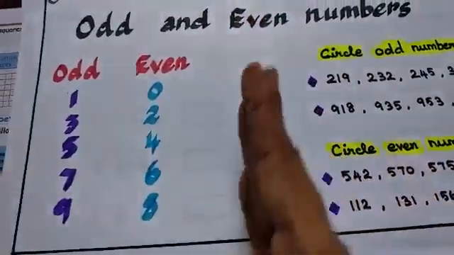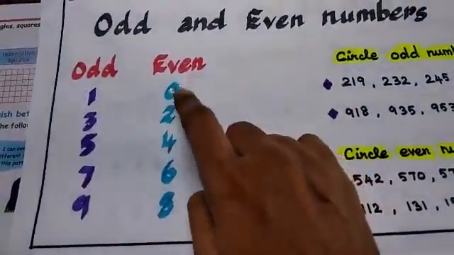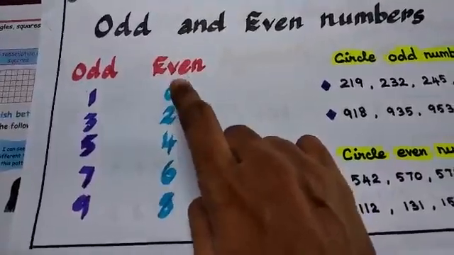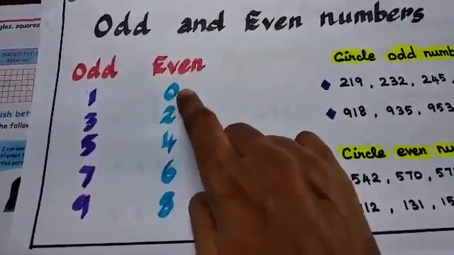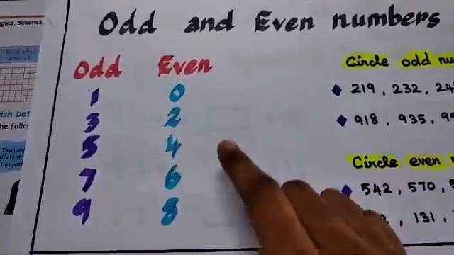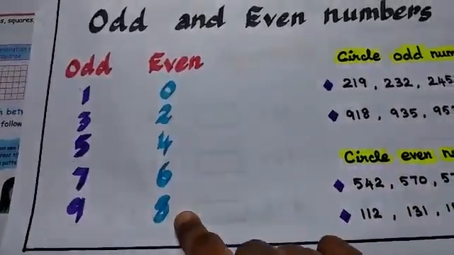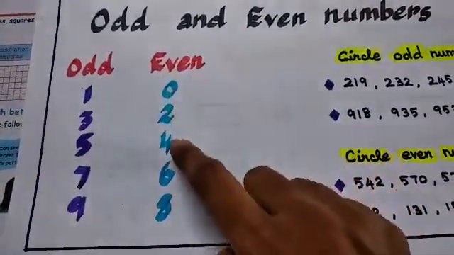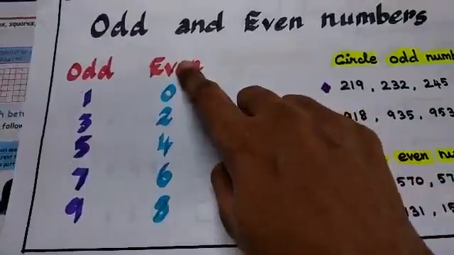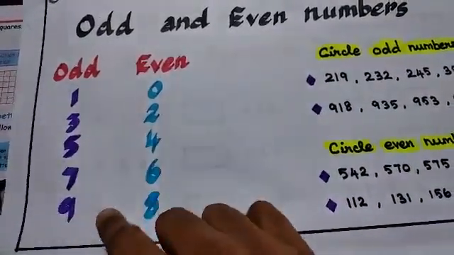When you can divide or group the numbers into equal parts, the number will be ending with 0, like 10. See, 10 means 1, 0, isn't it? This is ones, this is tens. So you only take account of the ones digit alone. So 0, 2, 4, 6, 8 are said to be even numbers, and 1, 3, 5, 7, 9 are odd numbers.